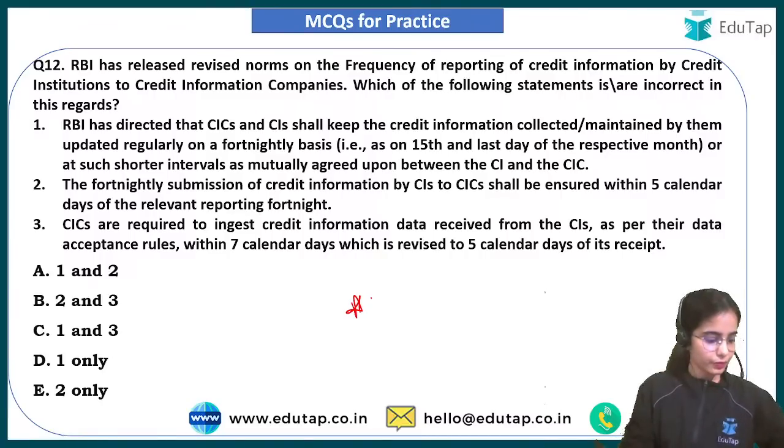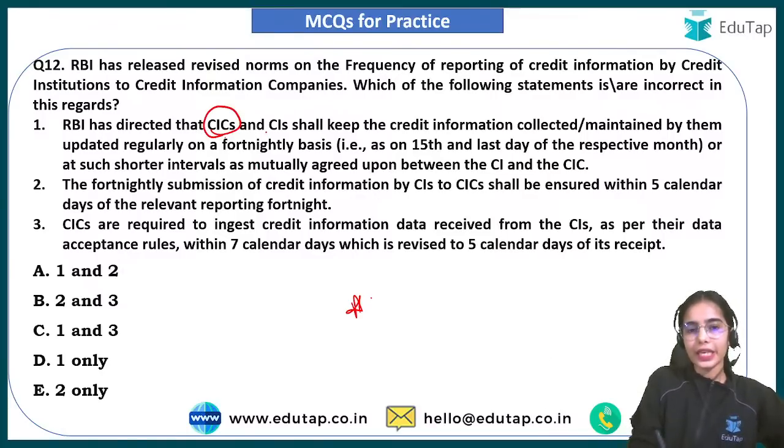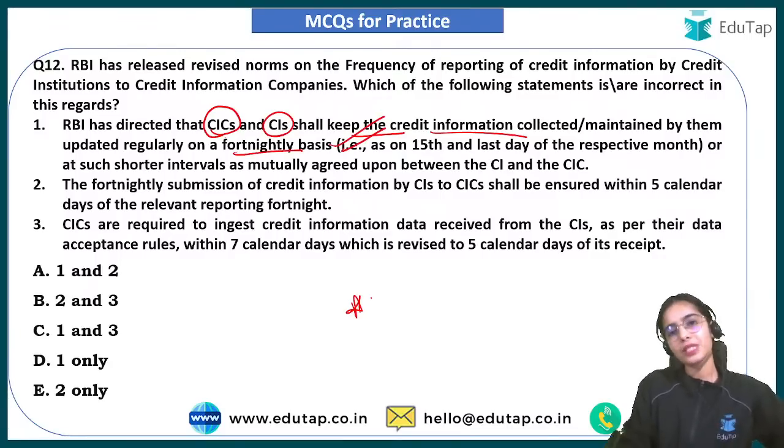The RBI has directed that the credit information companies and the credit institutions shall keep the credit information collected or maintained by them updated regularly on a fortnightly basis. Correct. Before, it was usually happening on a monthly basis. Now it has been said that it should happen on a fortnightly basis.